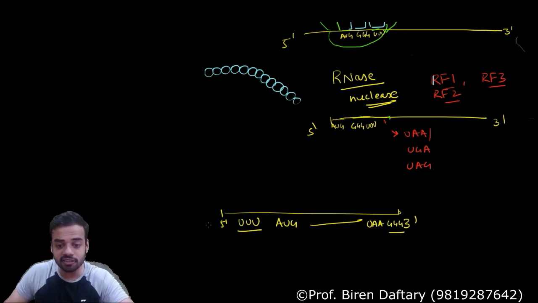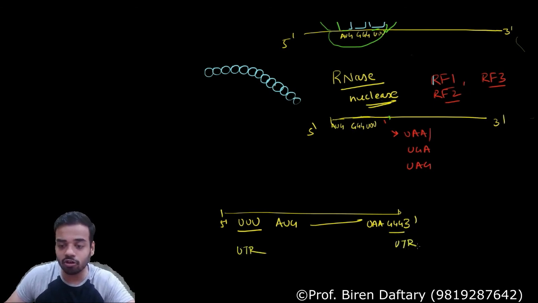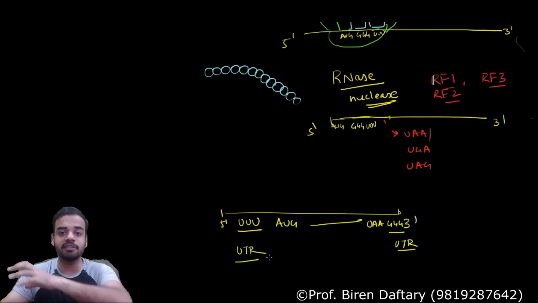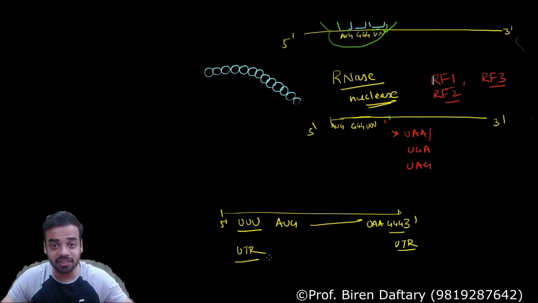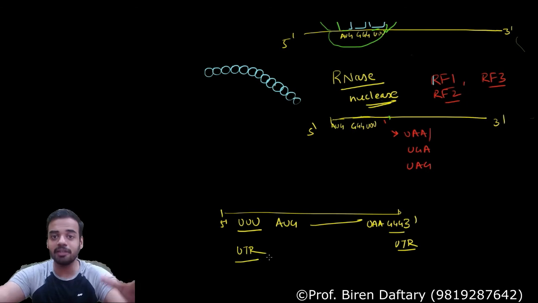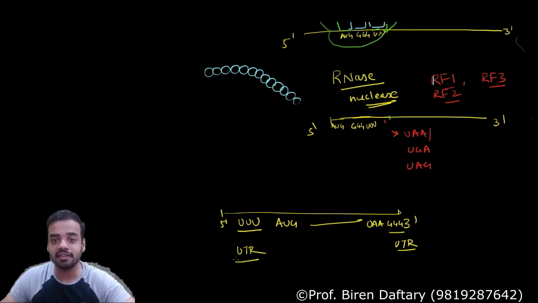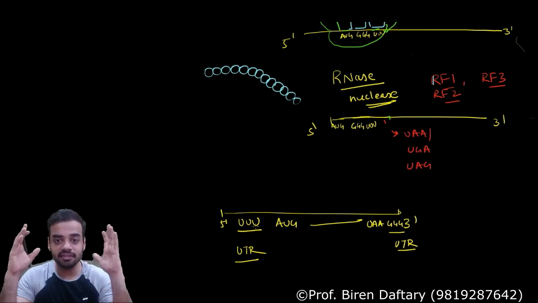Why? Because this is present before the start codon, so the start is going to happen over here. This is not going to be translated. Similarly, this is after the stop. This is also not going to be translated. These regions are called untranslated regions. So the mRNA is always going to have these sequences present before the start and after the stop codon, which will not be translated. That means their amino acids will not be in the polypeptide chain, and that is called untranslated region. Is this clear?